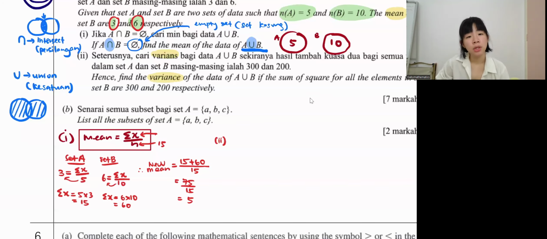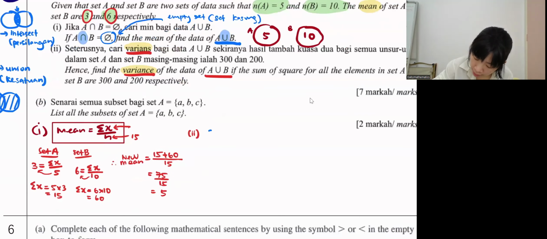Now, part 2. Okay, part 2, hence, find the variance for A union B. So when set A and set B are all mixed together, now what is the variance? Do you still remember the formula? Okay, let's write the formula. So the variance formula, the variance symbol looks like this. Got square or without square? Things that are quite confusing are variance and standard deviation.